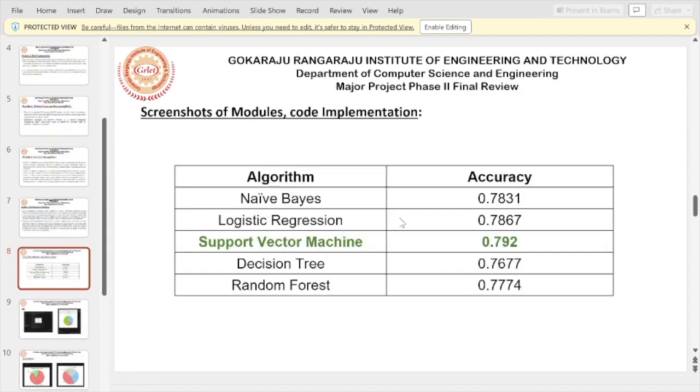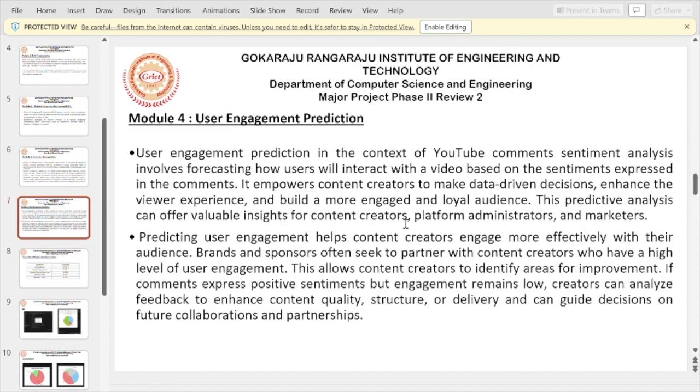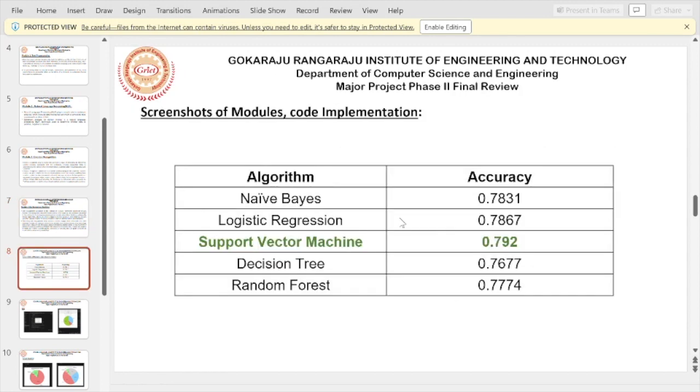We didn't stop with user engagement prediction. We've also tried other machine learning algorithms like naive Bayes, logistic regression, SVM (support vector machine), decision tree, random forest, etc. We compared the accuracies: for naive Bayes we got 0.7831, for logistic regression 0.7867, for SVM 0.792, for decision tree 0.7677, and for random forest 0.7774.